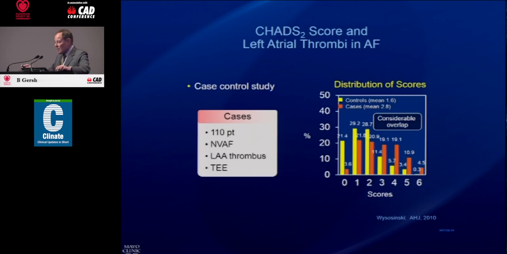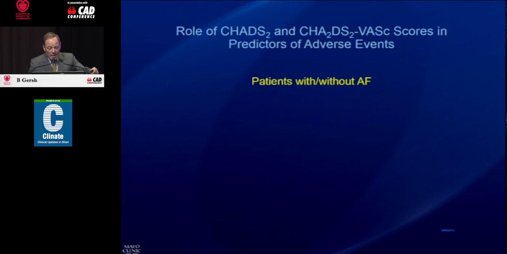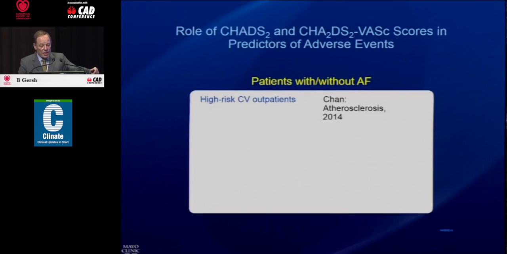So the point I would like to make is the CHADS-2 score and the CHADS-2-VASc score do not measure left atrial thrombus. They're associated with it, but they're not a direct index of left atrial thrombus. They're an index of vascular disease. Now, this is the CHADS and the CHADS-2 as predictors of adverse events.